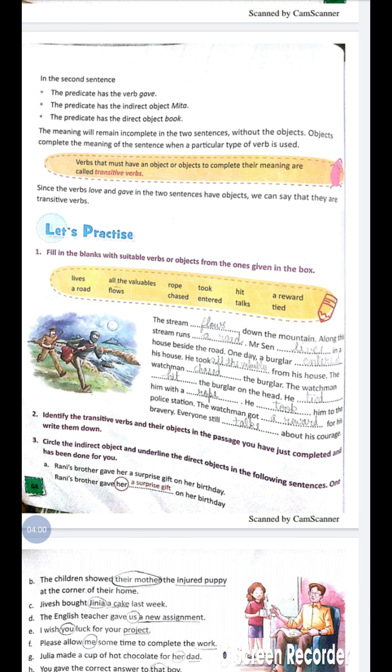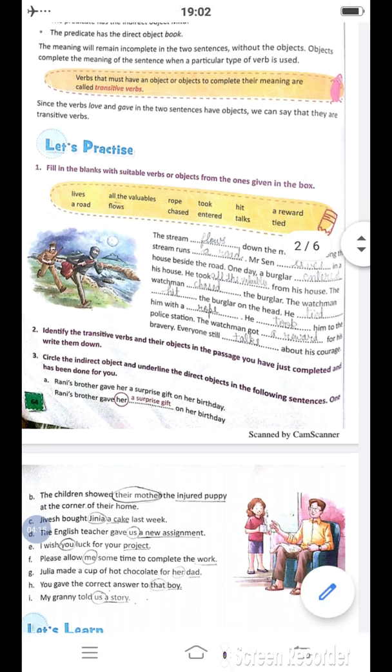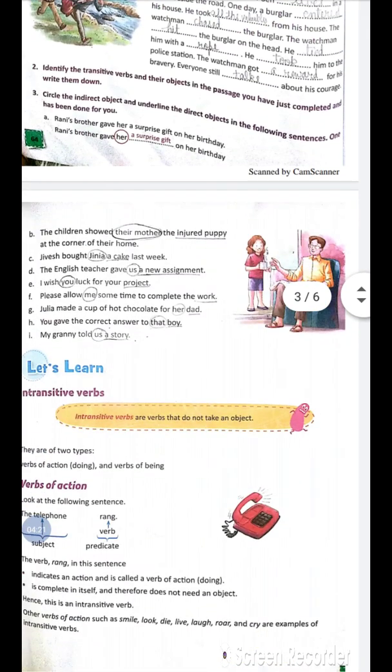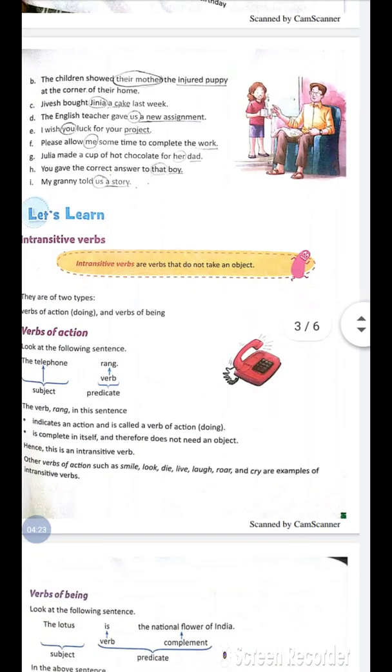That is the surprise gift. So, it is a direct object. That is why you have underlined it. And to whom is this gift given? Her. Rani's brother gave her. So, her is an indirect object.